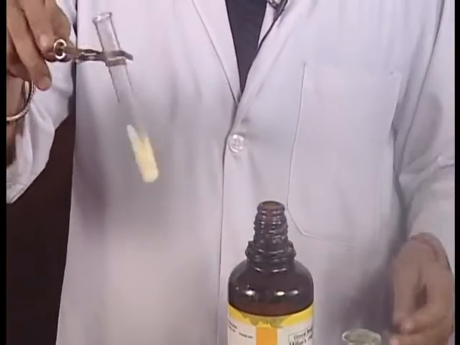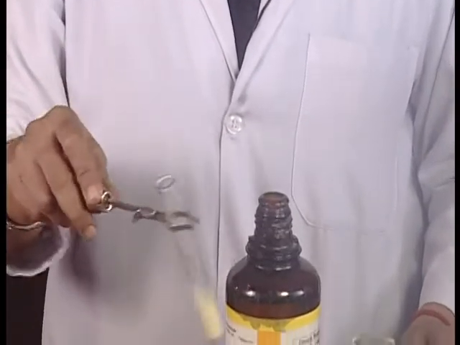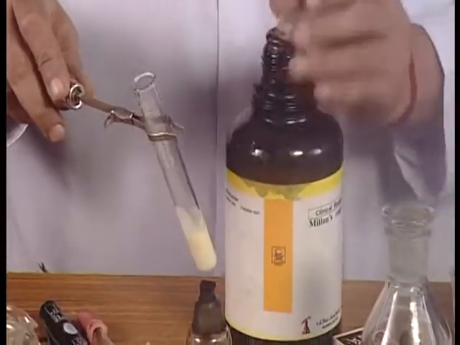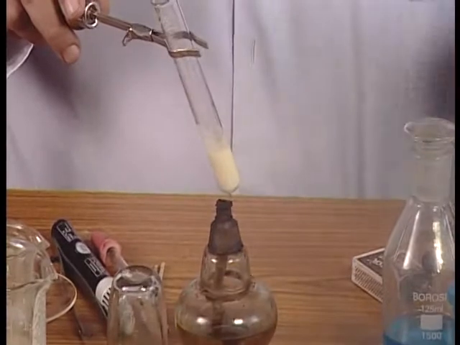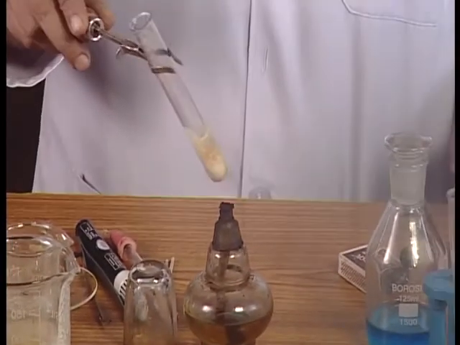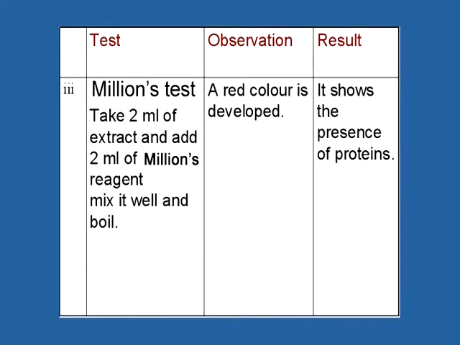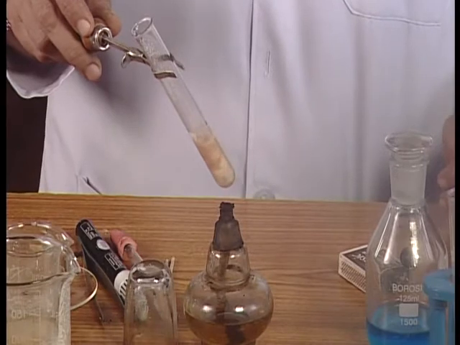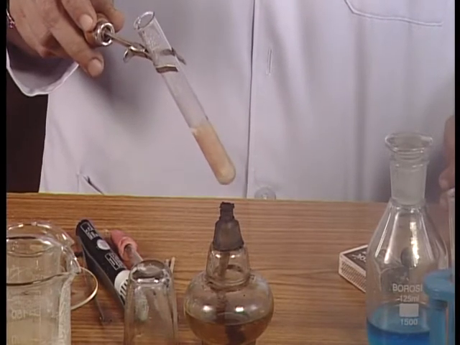Now mix the mixture and boil it. Red color is appearing, and appearance of this red color indicates the presence of protein in the sample. You see how the red color is appearing in the test tube.